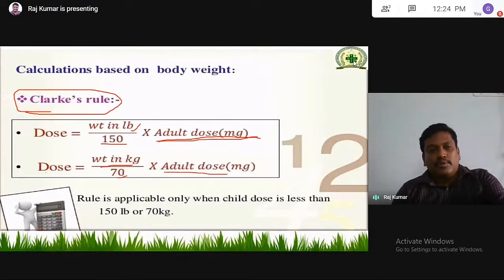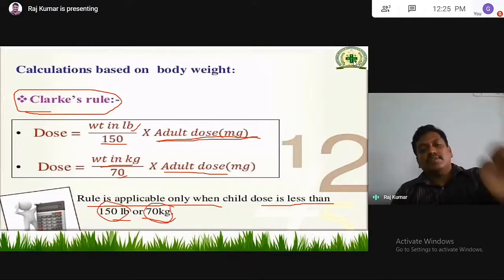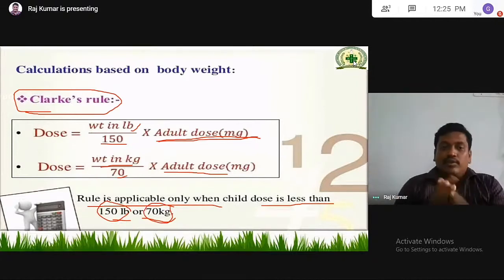One thing you have to remember is that Clark's rule is applicable only when the child's weight is less than 150 lb or 70 kg. If it is more than 70 kg, or more than 150 lb, then this will not be useful.